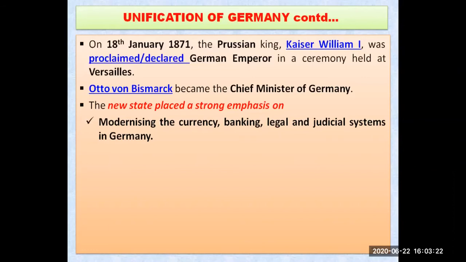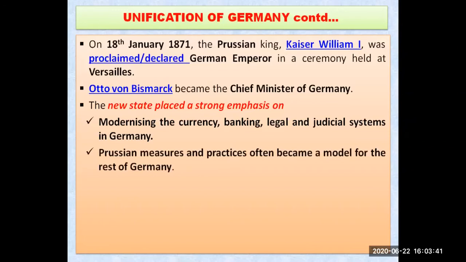Number one, they started modernizing the currency, modern banking, and the legal system as well as the judicial system. They started modernizing them and getting them updated. Next, Prussian measures and practices often became a model for the rest of Germany. Whatever the Prussians were doing, the German people were also following them. So here you can say that Prussia became a model for the rest of Germany.